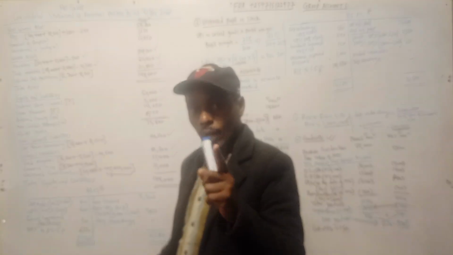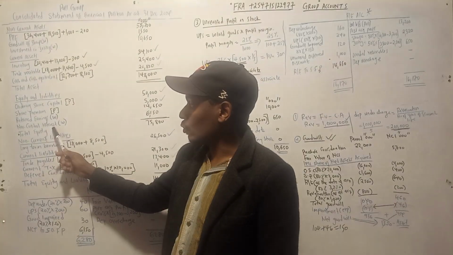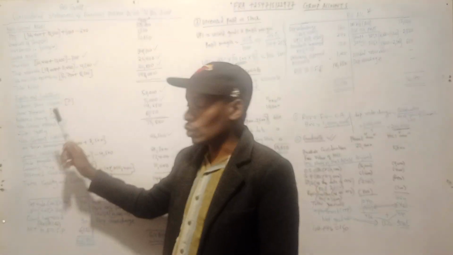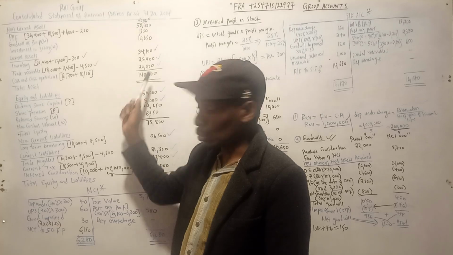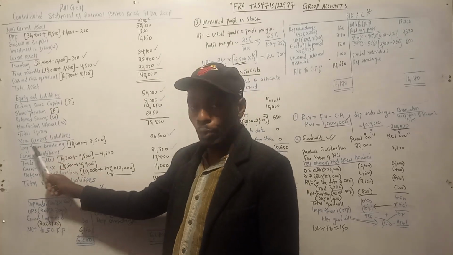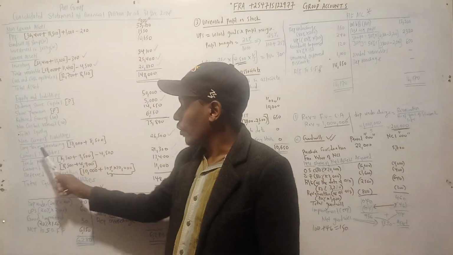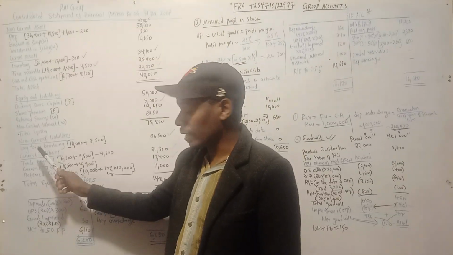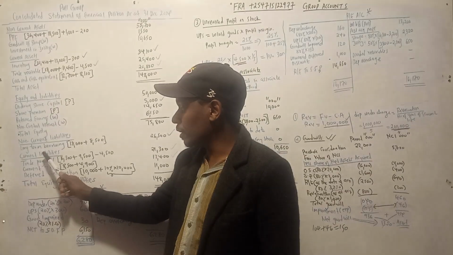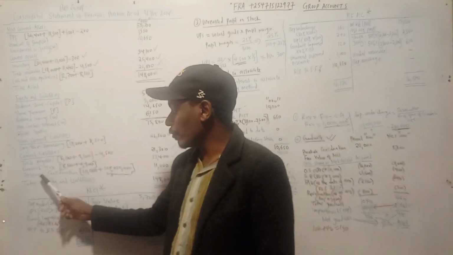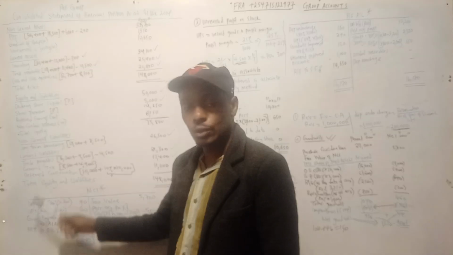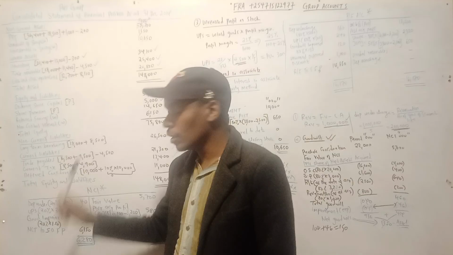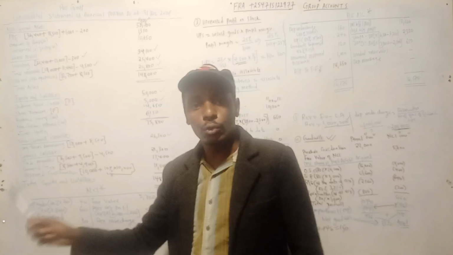But remember, you add one account. Which account? You add the account which is called the non-controlling interest. In your question, the answer will not be there, but you just add it without putting the total. Then the non-current liabilities, you put the non-current liabilities available. Then the current liabilities, you put all the current liabilities available. And then you check if you had the deferred consideration. Some questions do not have deferred consideration, but in this case there was. If there is no deferred consideration, you don't put it.